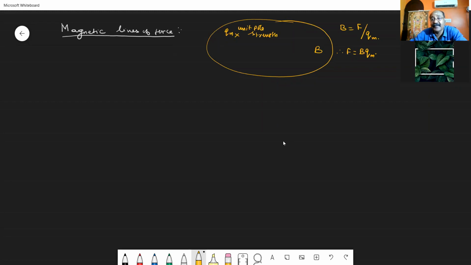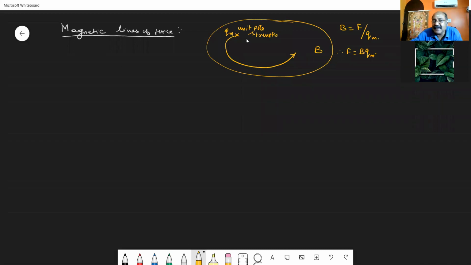Anyhow, if you are placing a unit pole strength, a force will be acting on it. Because of that force, the unit north pole will try to move inside the magnetic field. The path along which it moves may be a straight line or it may be a curved line. So a curved line or an imaginary straight line along which a unit pole strength moves inside the magnetic field is called a magnetic line of force.